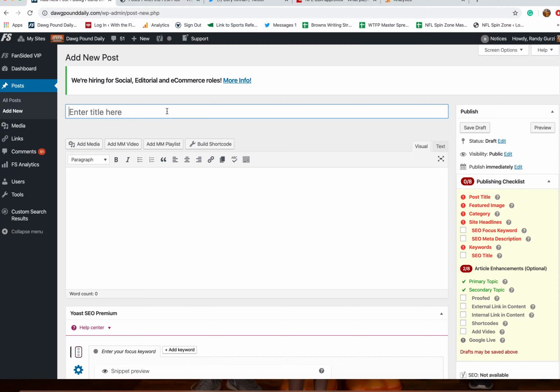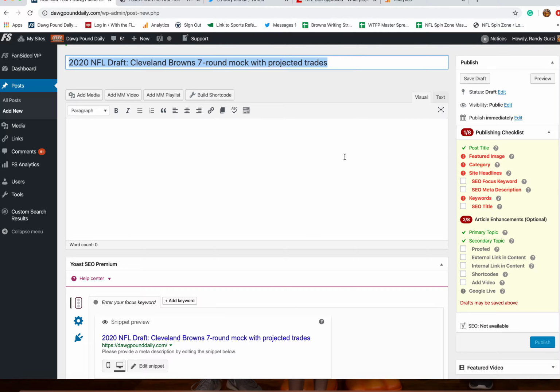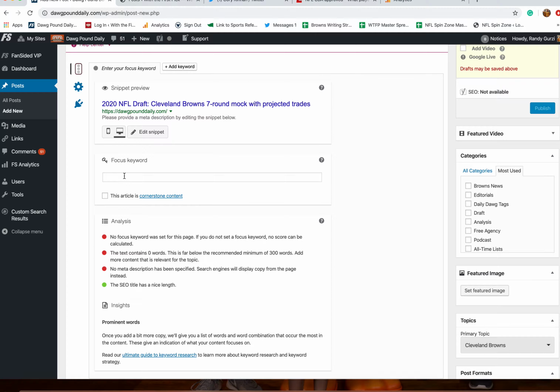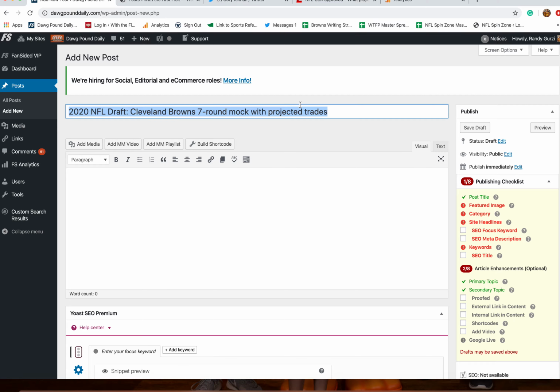This one I'm going to be doing is a 2020 NFL Draft, Cleveland Browns, 7-round mock with projected trades. Okay, and you notice no capital words except for words that are proper nouns. I know sometimes in writing with the titles you're supposed to put all caps. On FanSided, they don't want us to do that, so no capitals.